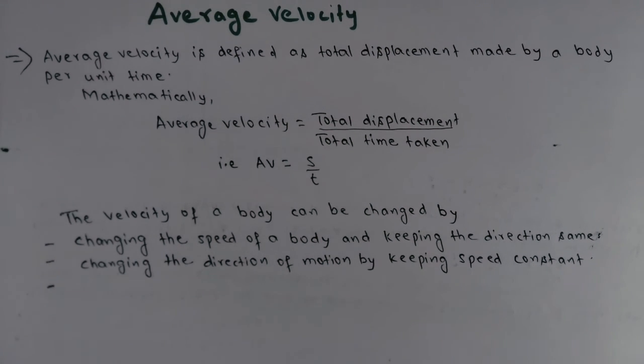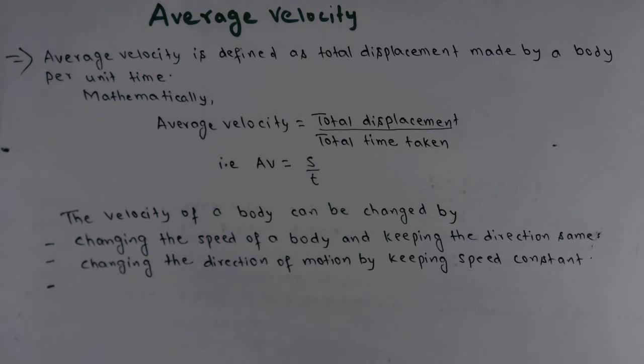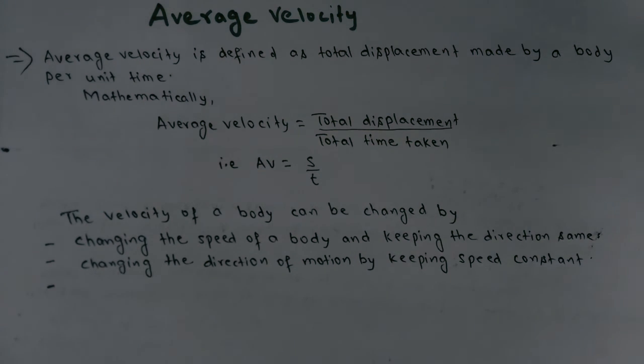In the first point, if we change the speed of a body and keep the direction same, then the velocity will be changed. In the second point, if we change the direction of a motion keeping speed constant, then velocity of a body will be changed. And in the third point, if we change both speed and direction of a body, then the velocity of a body will be changed.